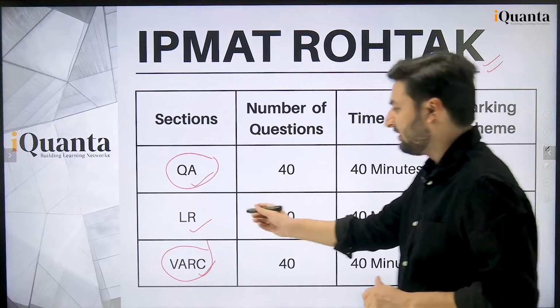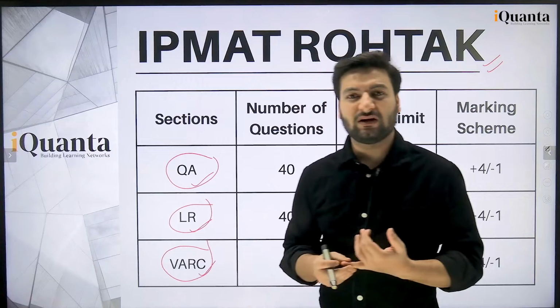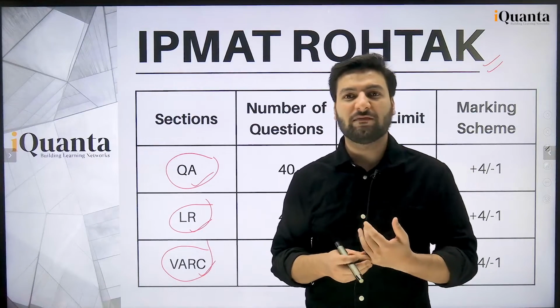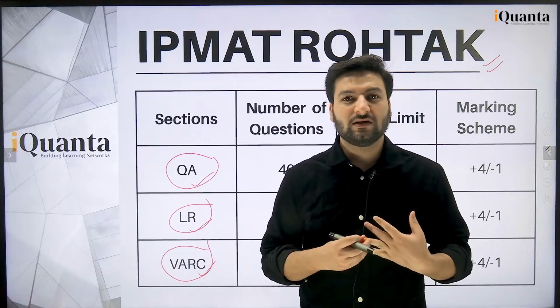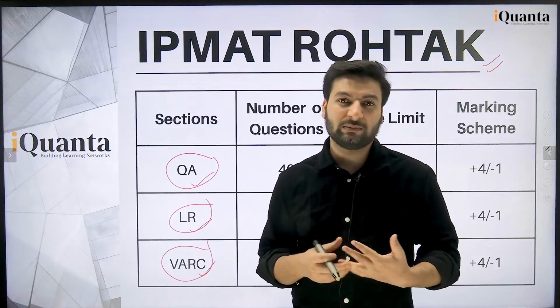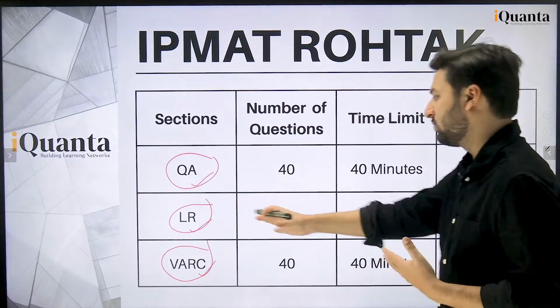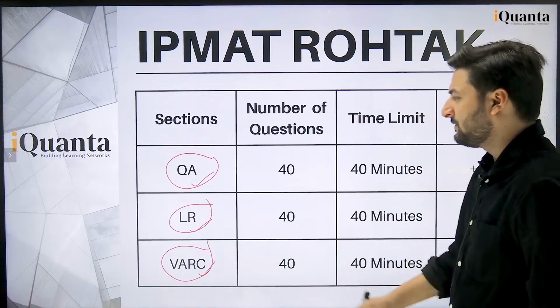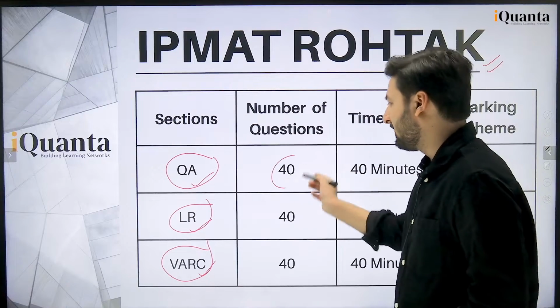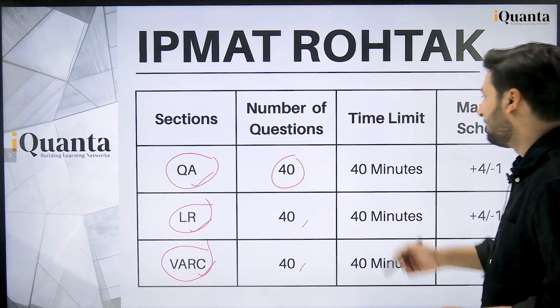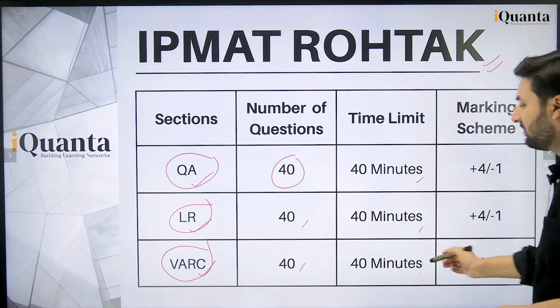But here in IPMAT logical reasoning, we have blood relations, we have coding decoding, we have paper folding, we have mirror images, okay. There are syllogisms, statements and conclusions. Go through the syllabus once, you will get to know it. What is the number of questions in these sections? It's 40 in each, okay. 40 questions, and the time limit is 40 minutes for each section.